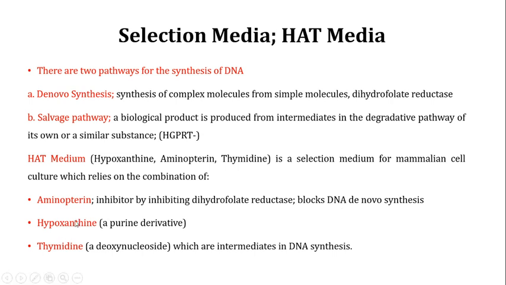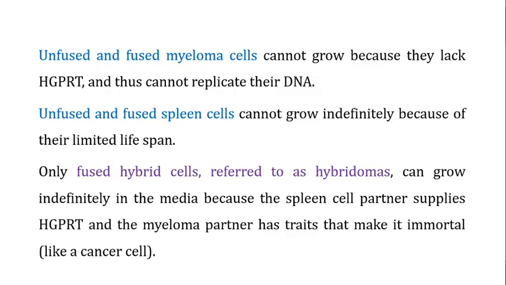The other two components of the HAT media are hypoxanthine and thymidine. These two are very important when you talk about the salvage pathway of the synthesis of the DNA. Now, how does this particular media work, how is it going to select the hybridomas out of the other types of cells? Let us discuss this.